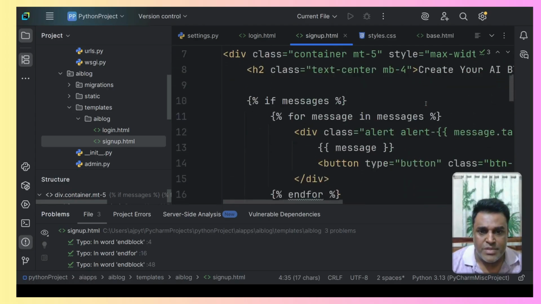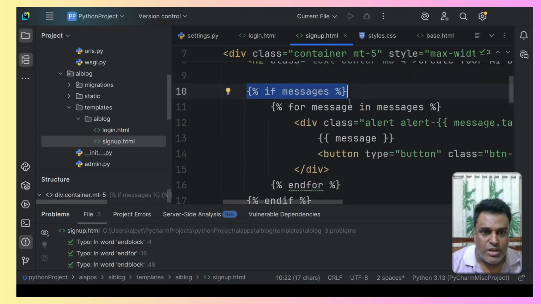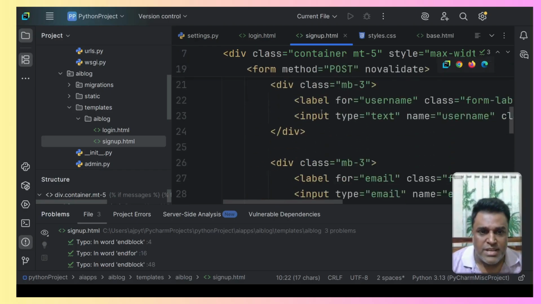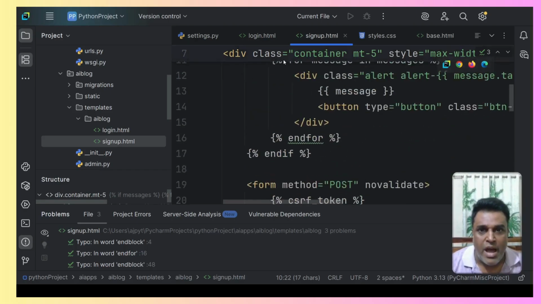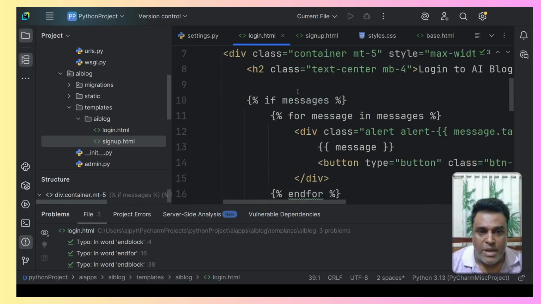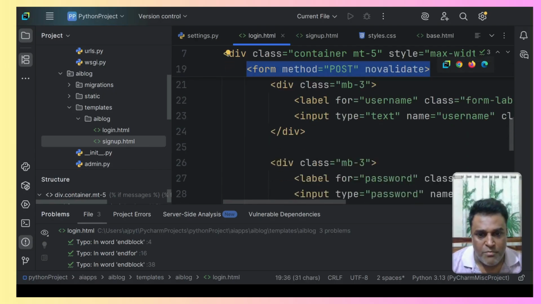And then there is certain Django code over here, that is, if there are any messages, then it is going to display those messages. Now these messages will be, maybe there is some error in the form when the user fills up the form, so those messages will be displayed on the form. All that you will come to know slowly. So this is the code of the sign up, and this is the code of the login. And this, you can see, is the form.